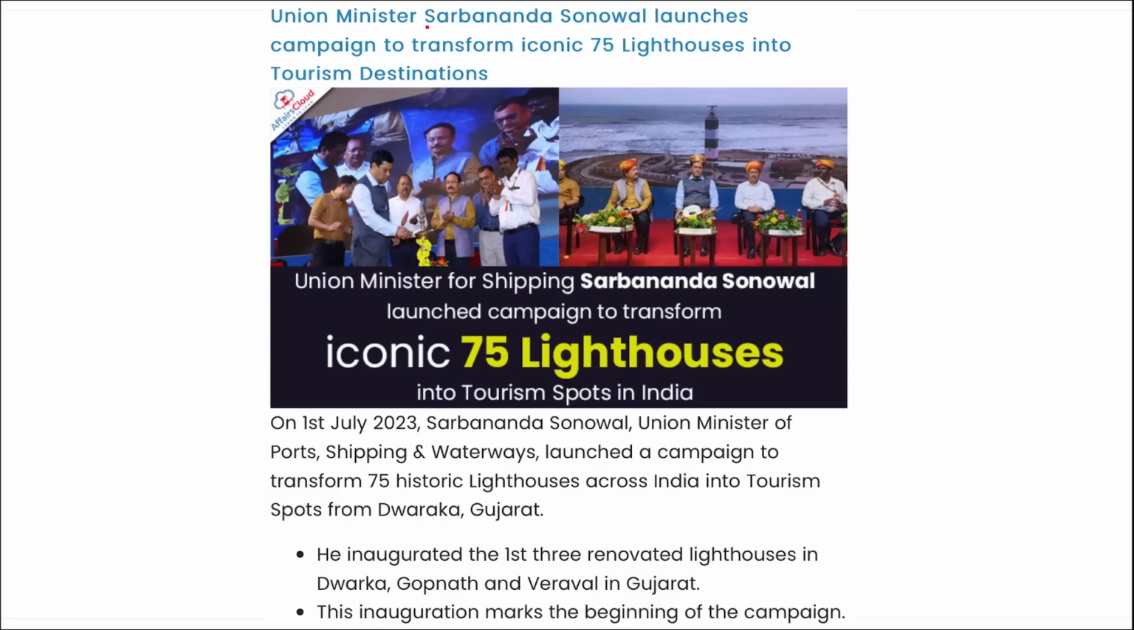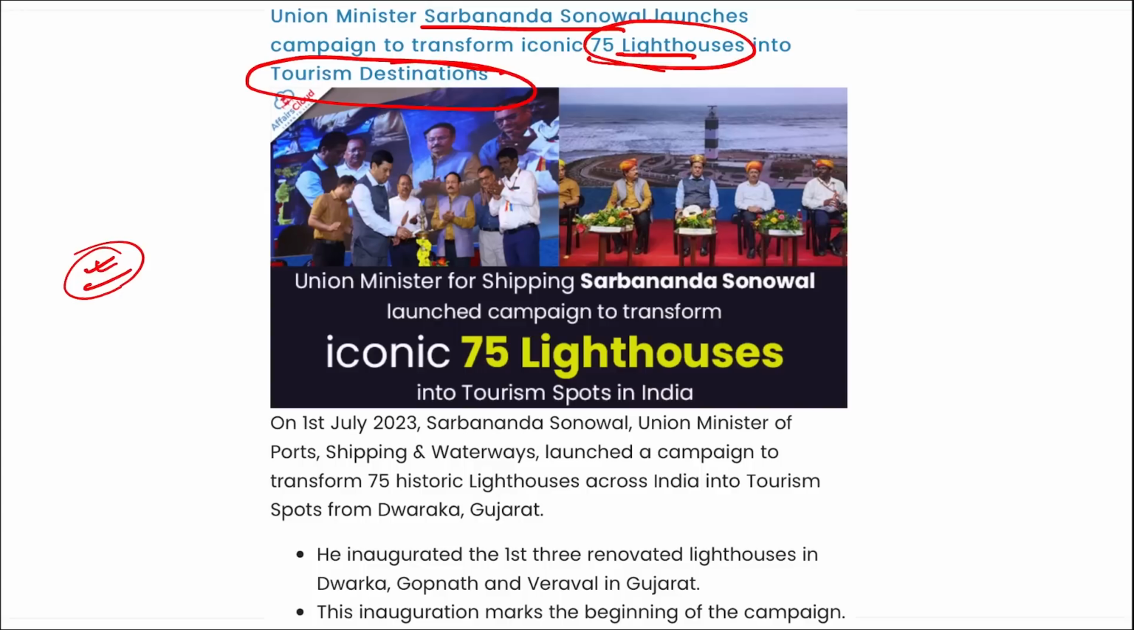Next, Union Minister Sarbananda Sonowal launched a campaign to transform iconic 75 lighthouses in various states of India into tourist destinations. This is to promote culture and tourism in India. So for the same, 75 lighthouses will be converted into tourist destinations.